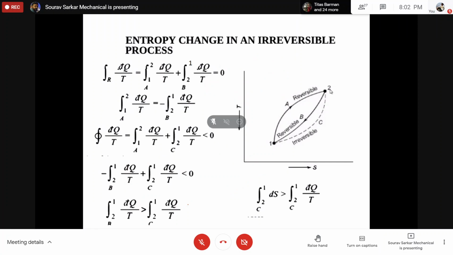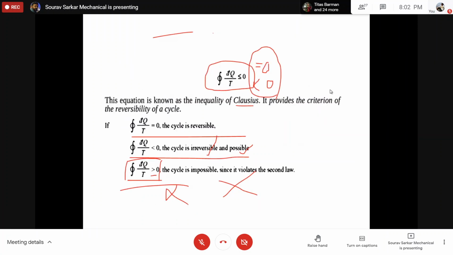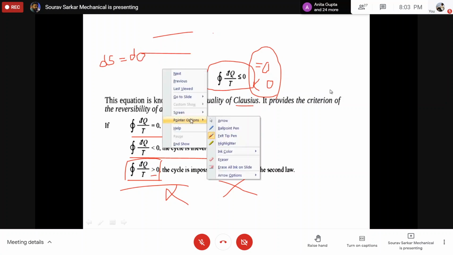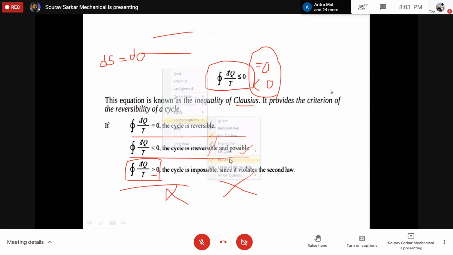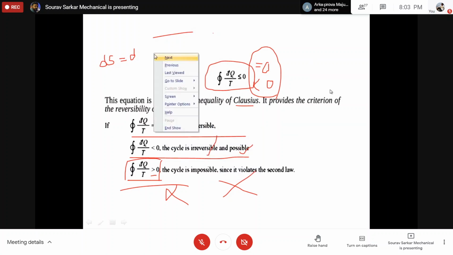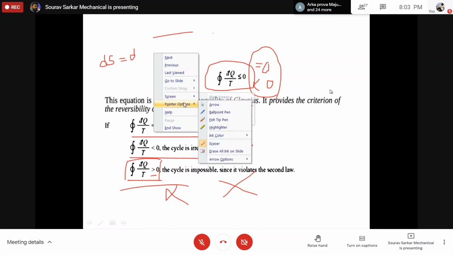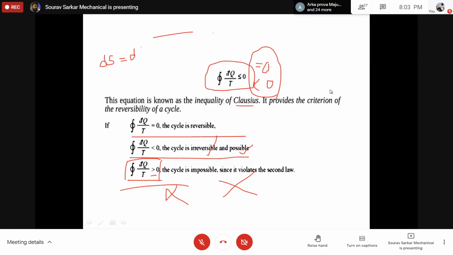So now the question is that, okay, I know that the change of entropy ds is dq by t.